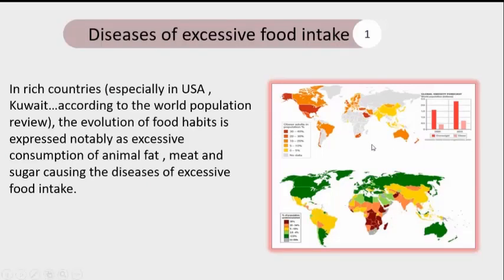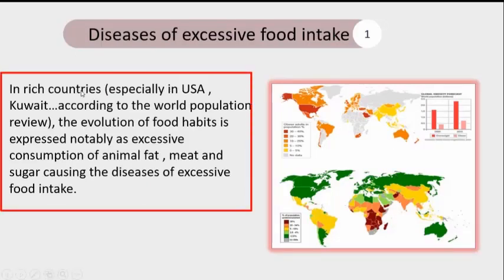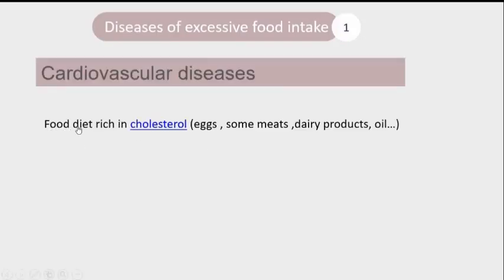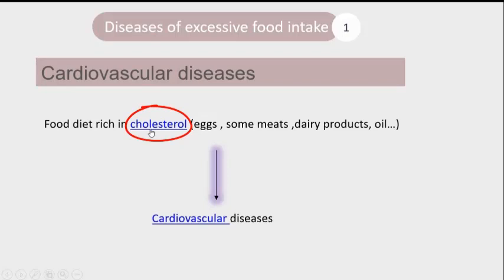Let us start. In rich countries, according to the World Population Review, the evolution of food habits is expressed notably as excessive consumption of animal fat, meat, and sugar causing the diseases of excessive food intake. The food diet, which is rich in cholesterol such as eggs, some meats, dairy products, and oil, leads to or causes cardiovascular diseases.